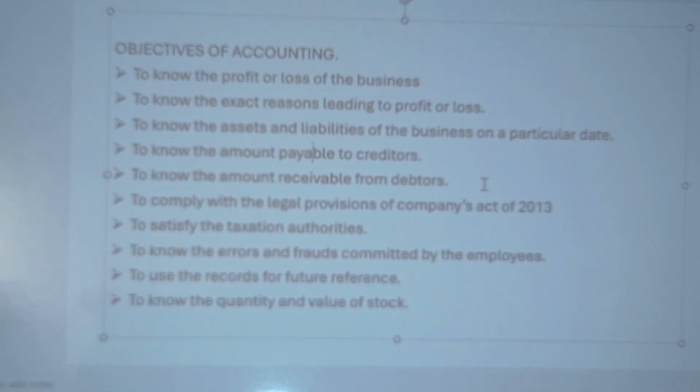Likewise, to know the amount receivable from the debtors. We sold goods to our different customers, and we have to receive the amount from our different customers. For example, Mr. X, Mr. Y, Mr. Z. Then how much amount is receivable from Mr. X, how much is receivable from Mr. Y, and how much is receivable from Mr. Z. To know that, the proper recording of the business transactions must be done. Then only it is possible to know the amount receivable from the customers or the debtors.